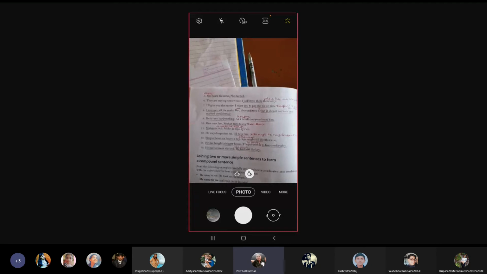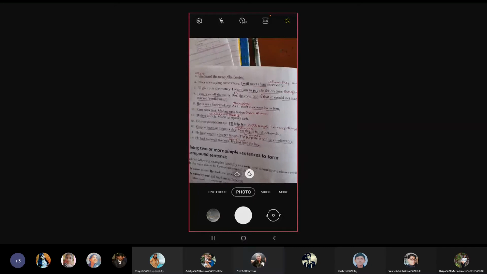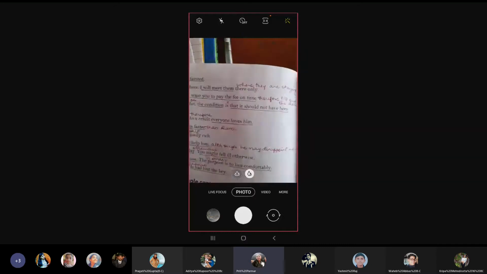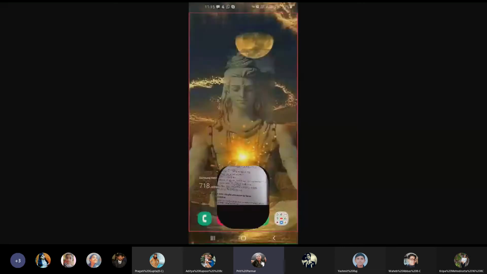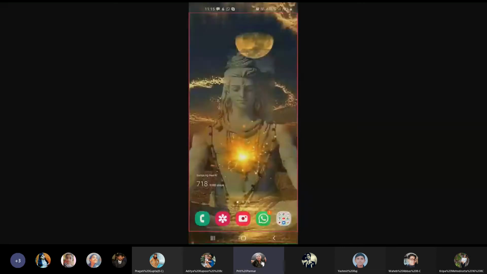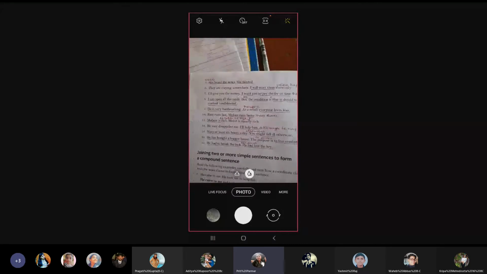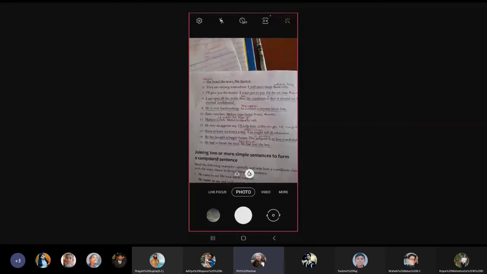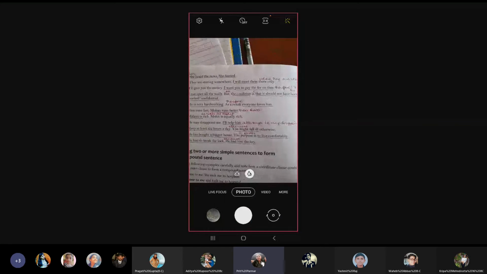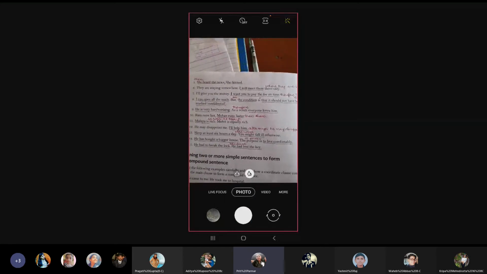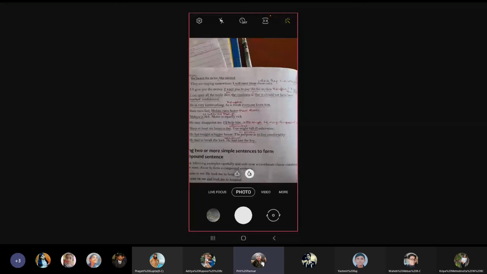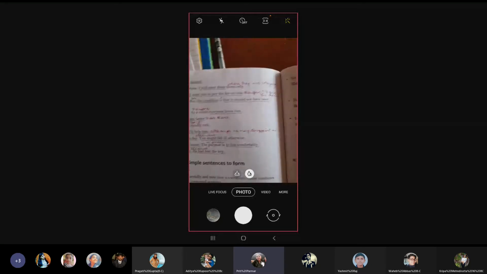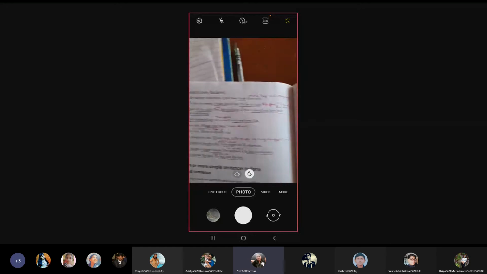Number 6, they are staying somewhere. I will meet them there only. Answer: I will meet them where they are staying. Put a tick mark on this. I repeat, I will meet them where they are staying. Number 7, I'll give you the money. I want you to pay the fee on time. Answer: I want you to pay the fee on time. Therefore, I'll give you the money.